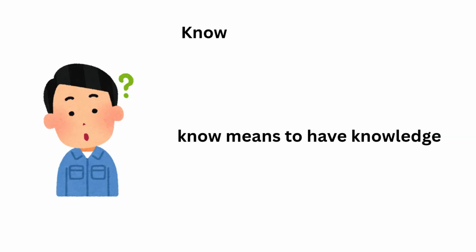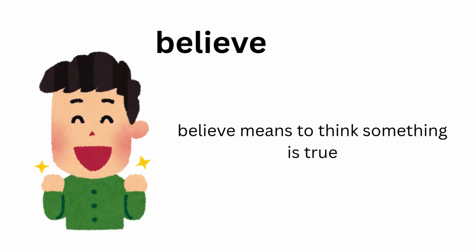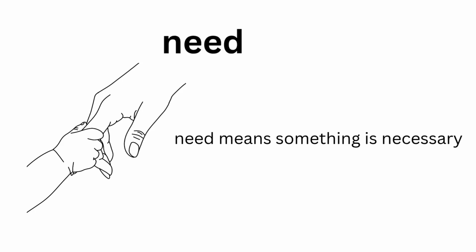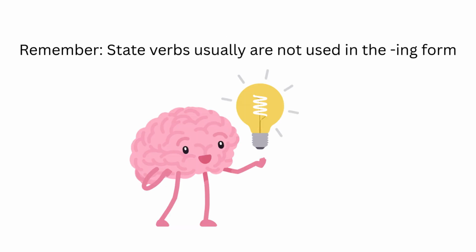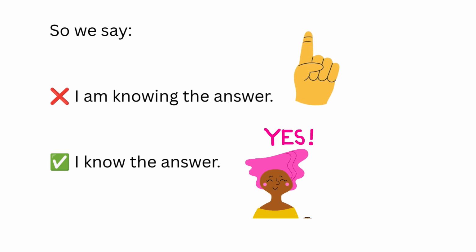For example, know means to have knowledge. Love shows feeling. Believe means to think something is true. Need means something is necessary. Remember, state verbs usually are not used with ing because they describe a state, not an action. They tell us what someone knows, feels, believes, owns, or understands.